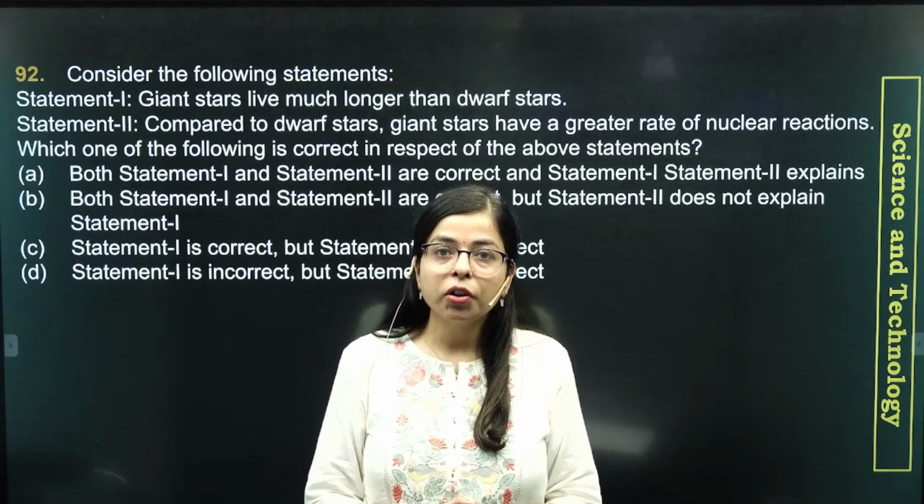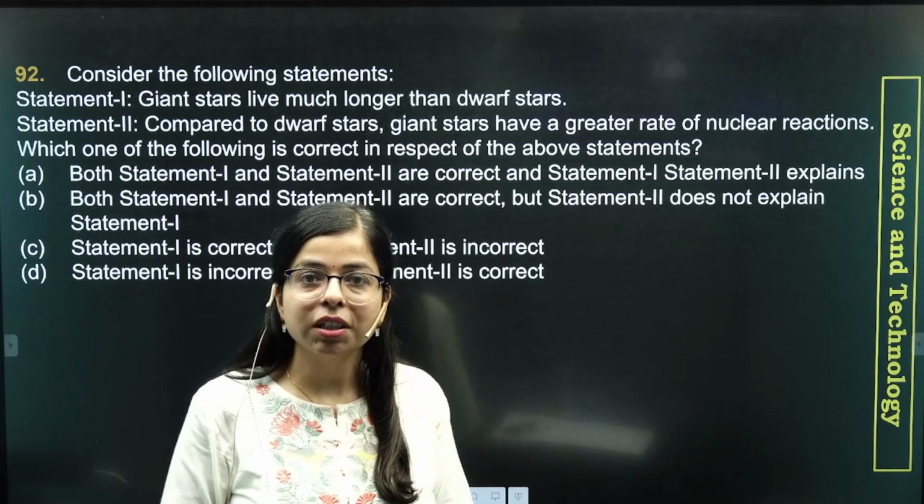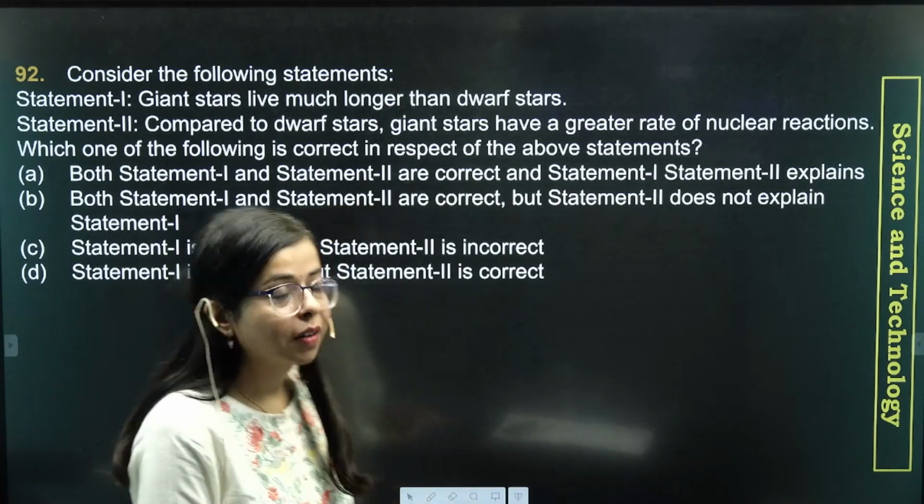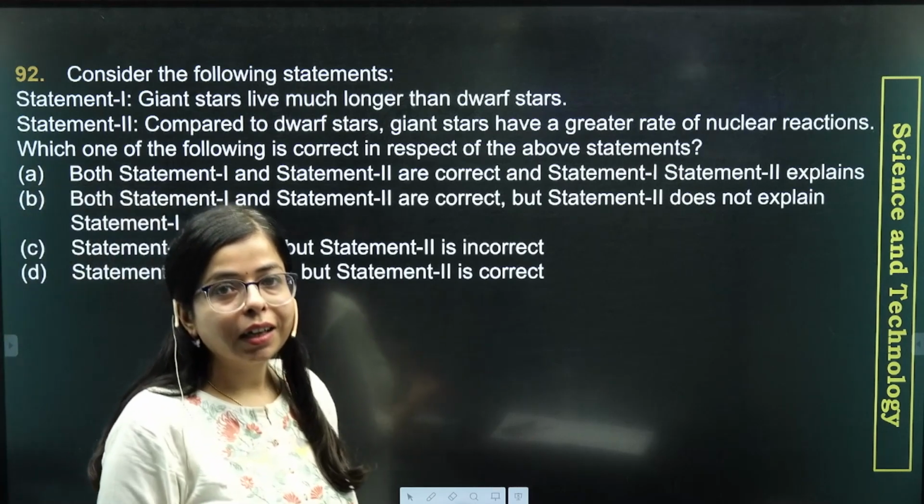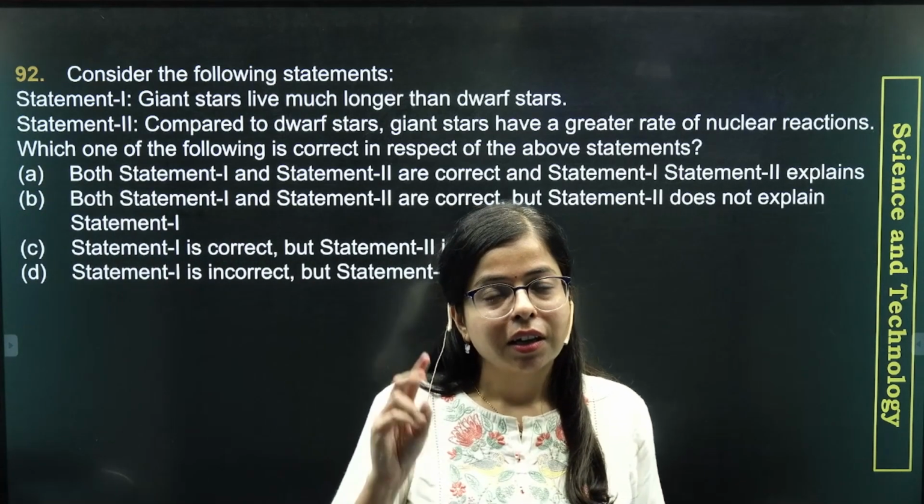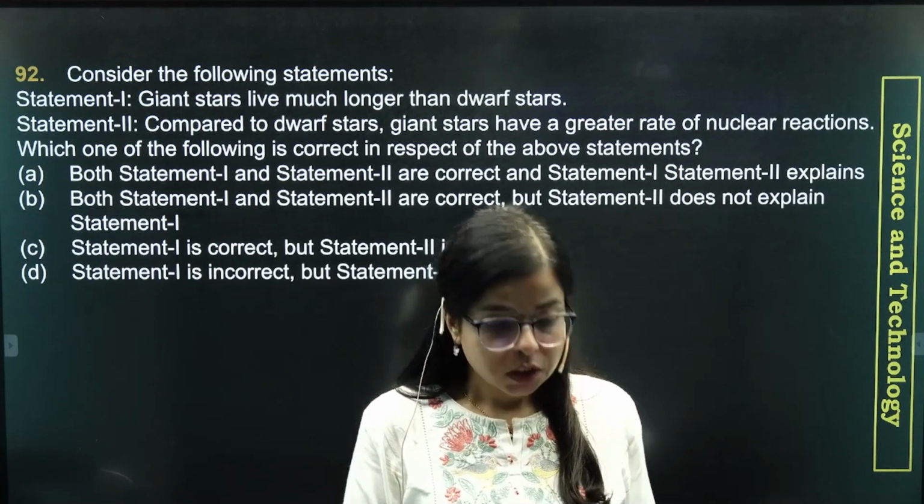So now let's move on to an interesting question from the segment Space and Astronomy. This question says, consider the following statements. Statement 1: giant stars live much longer than dwarf stars. Statement 2: compared to dwarf stars, giant stars have a greater rate of nuclear reactions. We can see that there is some kind of contradiction between these two statements, right? So we will decode it.